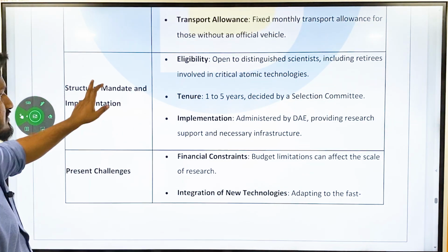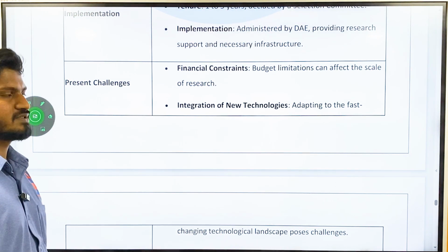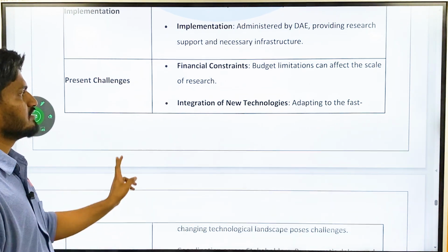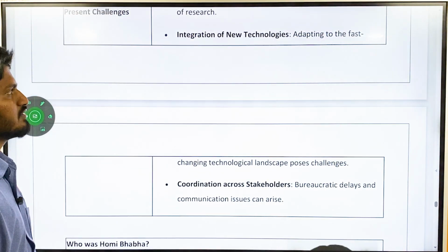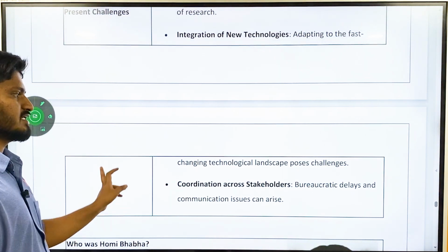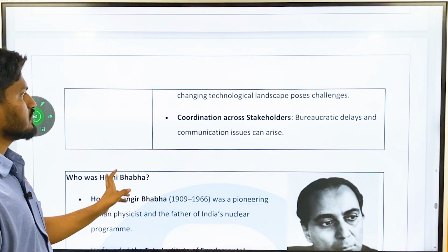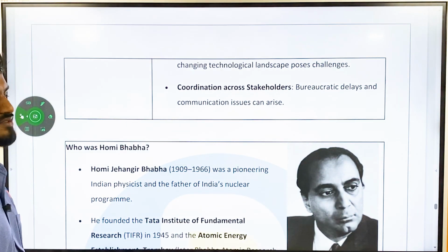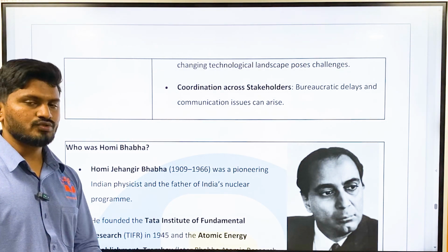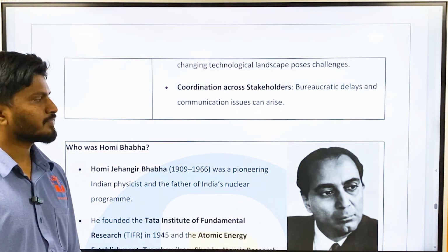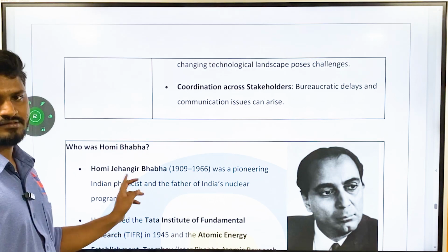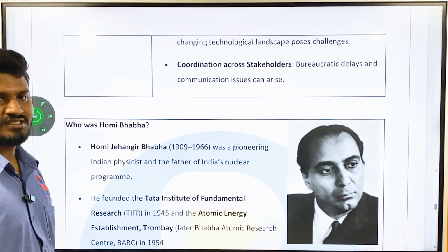So what are the present challenges? Financial constraint, that is, budget limitations can affect the scale of research. Integration of new technologies: adapting to the fast changing technological landscape poses challenges to the scheme, and also coordination across stakeholders. There is bureaucratic delay, it is an age-old and evergreen issue in India, and communication issues can arise. So this is about the DAE Homi Bhabha Chair Scheme.